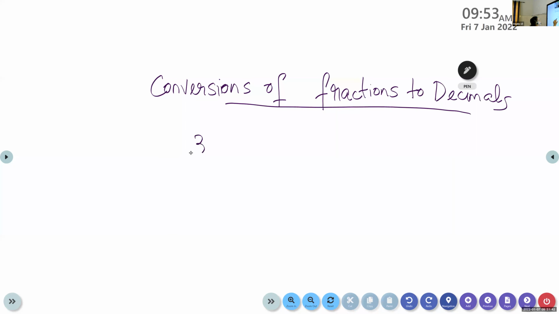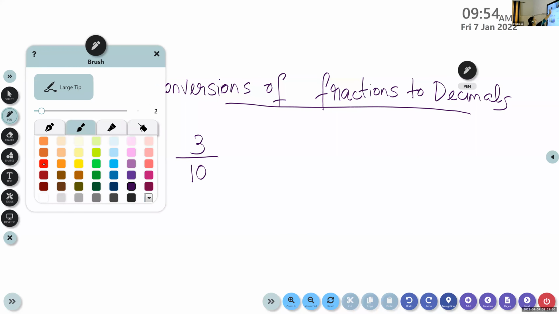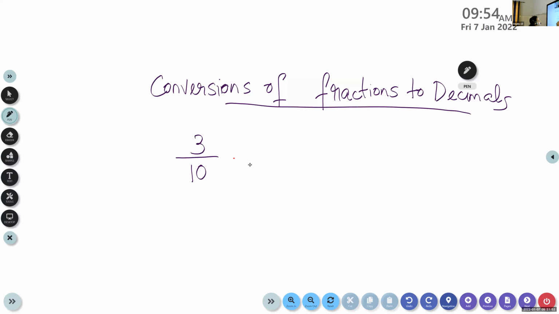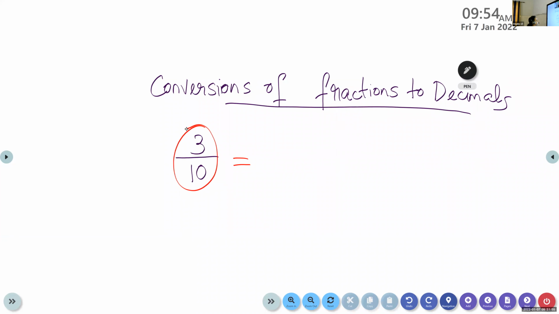So here I have a fraction 3 by 10. What is this number? 3 by 10. I have to write this fraction in decimal form. Okay, so this, children, this is a fraction, 3 parts out of 10. How we can write this in decimal form? Listen carefully, children, all of you.